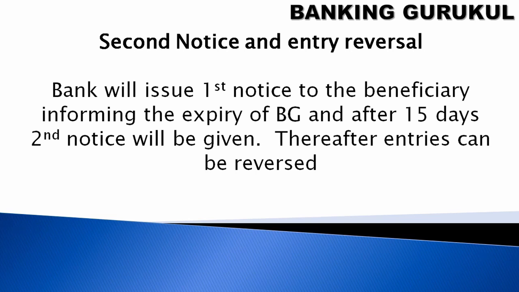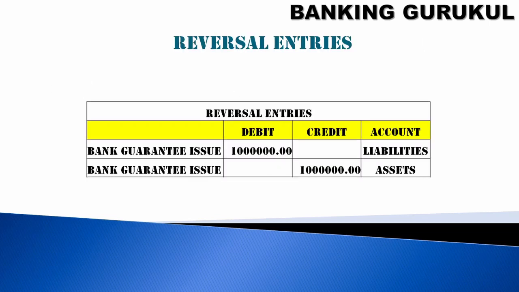So what is a notice? The bank will issue a first notice to the beneficiary informing of the expiry of the BG. So you have taken a BG for 1 year. On the expiry, if the beneficiary has not informed, then you will send a notice after 15 days. And the second notice will be given. Thereafter, entries can be reversed. So after the second notice, if the beneficiary has not responded, then you can reverse the entries. For the reversal entries, initially we credited liabilities, now we will debit. Initially we debited assets, now we will credit, so that it will become zero.